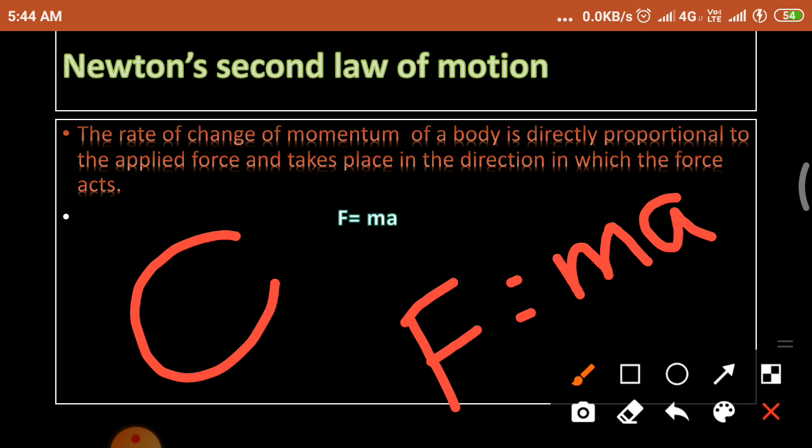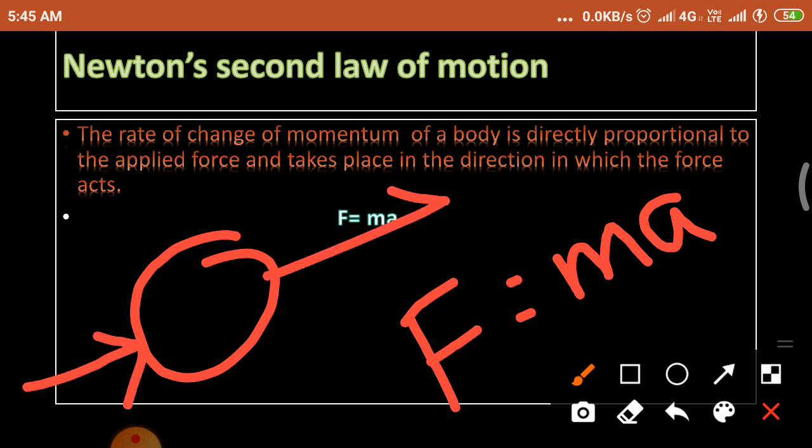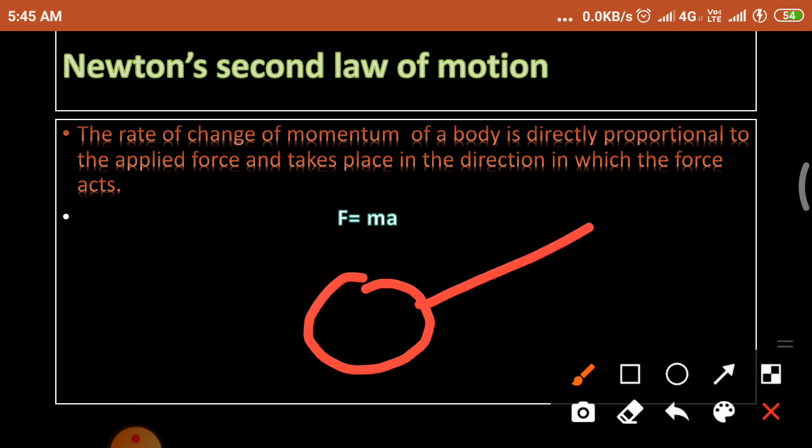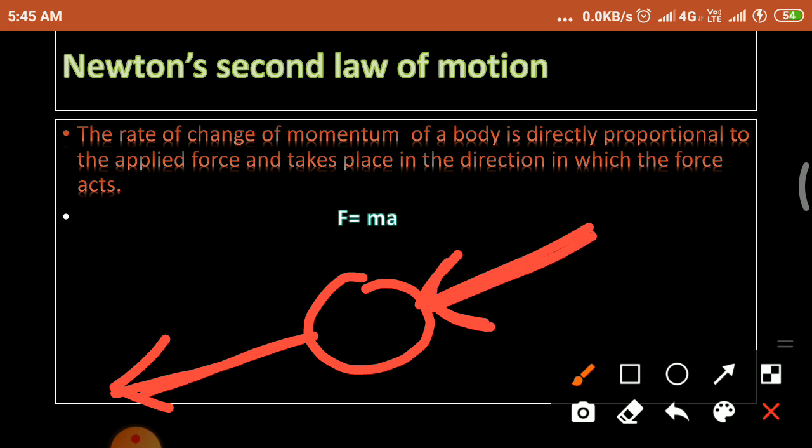And if you apply the force in this direction, the object moves in this direction. Maybe if you apply the force in this direction, the object moves in this direction. So the momentum of the object is in the direction of the force. If the force is in this direction, the momentum is also in the same direction as the force.